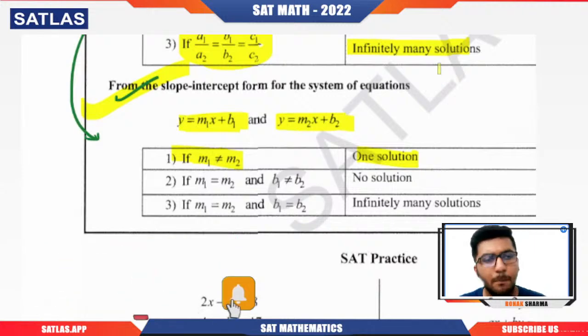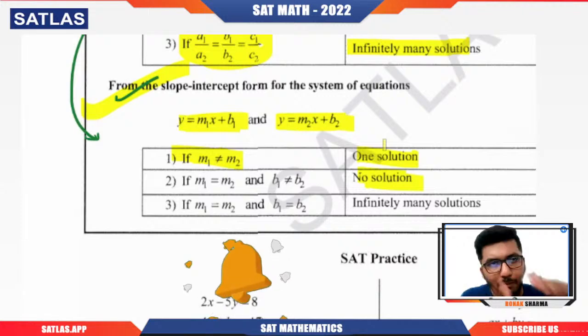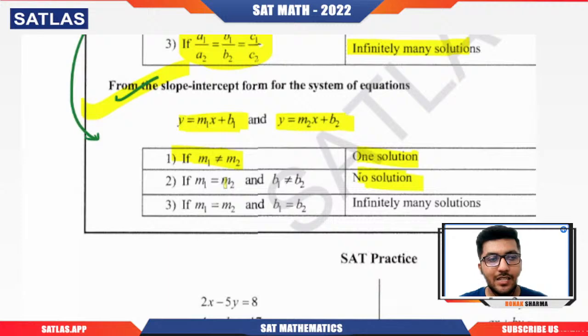Okay. But no solution means what? The lines are parallel. If lines are parallel, that means they will have different y-intercepts, but the slopes will be equal. So that is the reason we have m1 equals m2, but b1 should not be equal to b2.